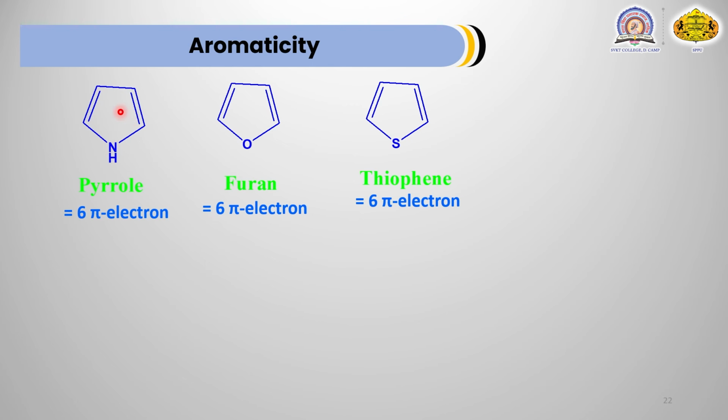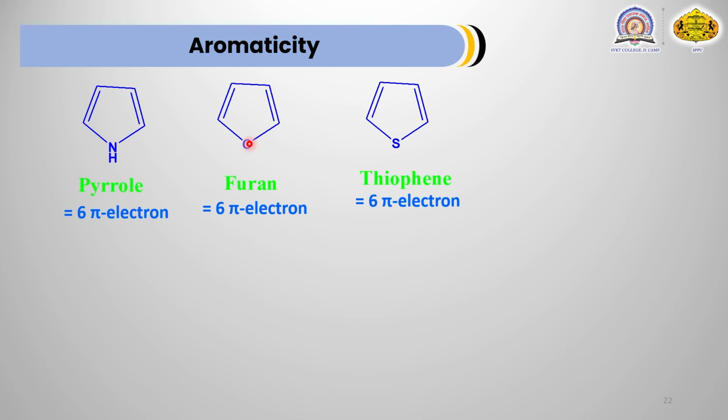We know that nitrogen contains an electron pair. This nitrogen has an electron pair, that's why these 2 electrons are also involved in formation of resonance hybrid or formation of 4n plus 2 pi electrons. If you count these 2 electrons, 2 plus 2 plus 2, then it is 6 pi electrons. Hence, this pyrrole is aromatic in nature.